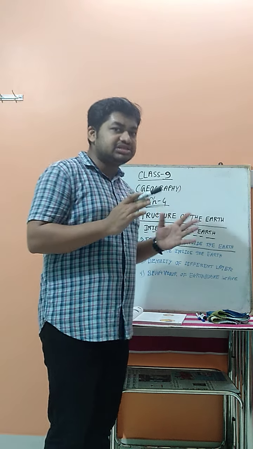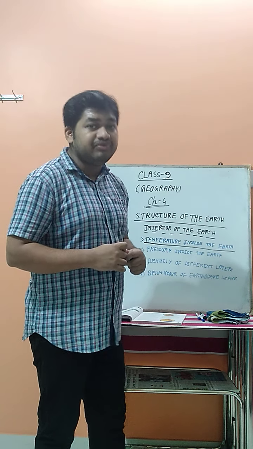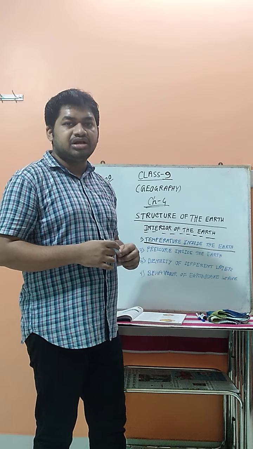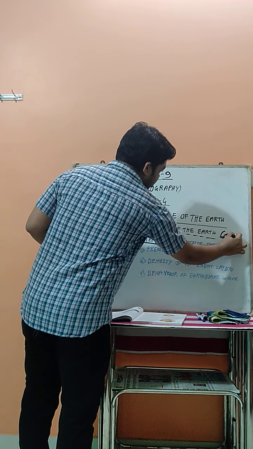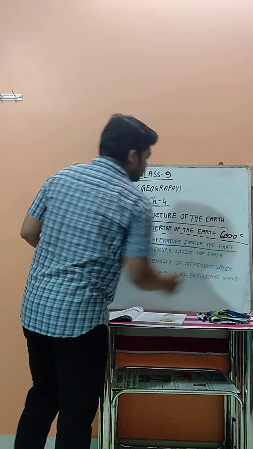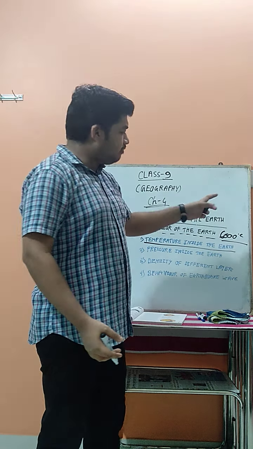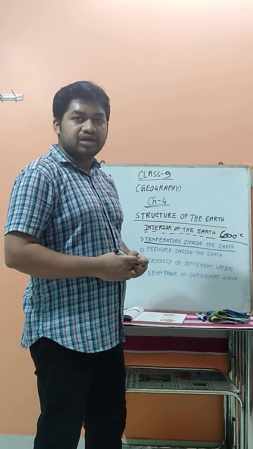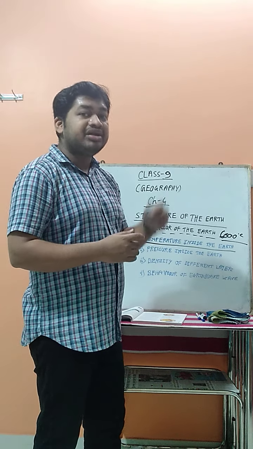So these are the things that prove that the temperature inside the earth is very high. Almost in the core area, the temperature is 6000 degrees centigrade. Those are the core area, just the core portion. Later we will discuss what the core and mantle are. But before that, you have to remember that the core portion receives the highest temperature in the earth. Afterward, as you go higher, the temperature decreases.